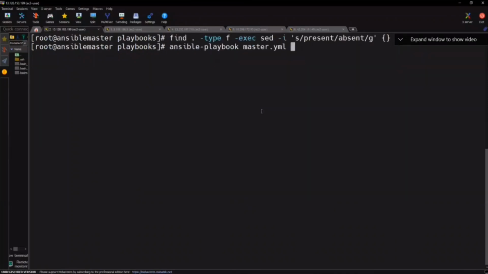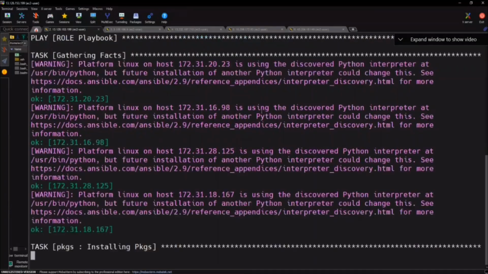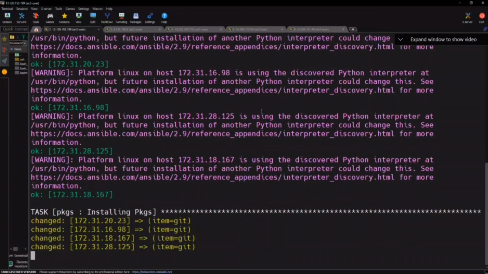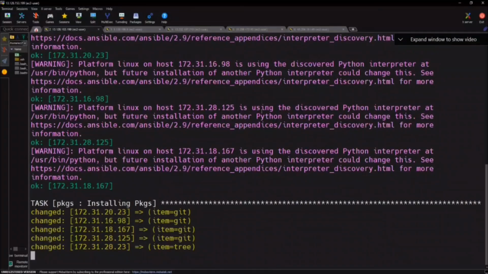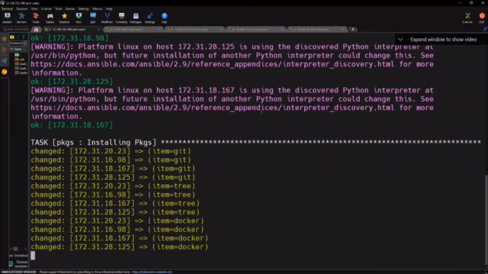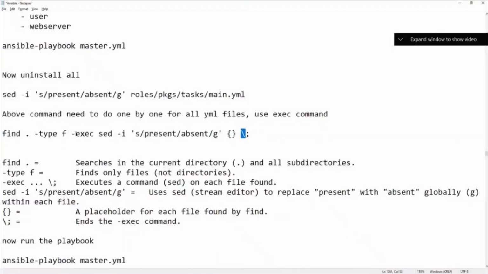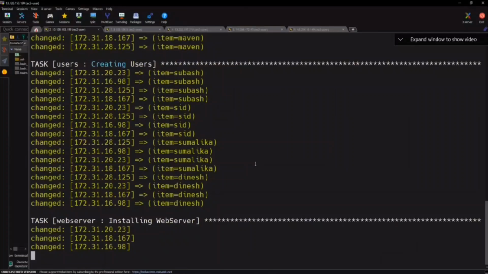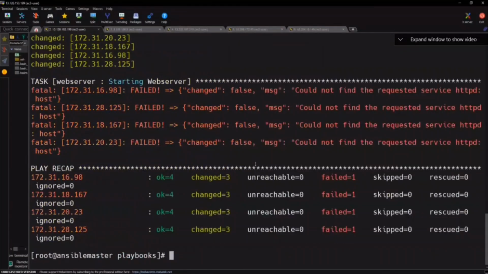So now should I run the playbook again? What do you do now? Yes. So gathering facts and installing all these things one by one. So the exec command executes a command on each file found, and the \; is the end of the exec command. Actually, this is a subcommand, right? See guys, power of automation. Why did you get these many errors? There is no service to start, so that's fine.